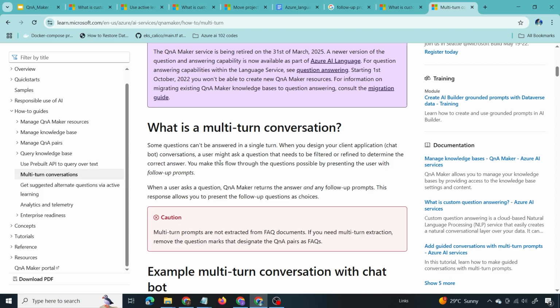You make this flow through the questions possible by presenting the user with follow-up prompts. When a user asks a question, Q&A Maker or custom question answering model returns the answer and any follow-up prompts. This response allows you to present the follow-up questions as choices.